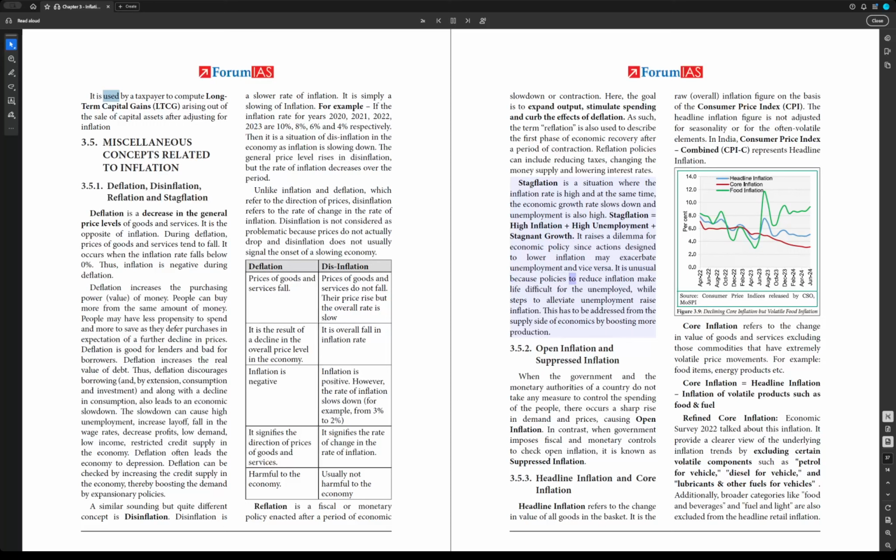It is unusual because policies to reduce inflation make life difficult for the unemployed, while steps to alleviate unemployment raise inflation. This has to be addressed from the supply side of economics by boosting more production.